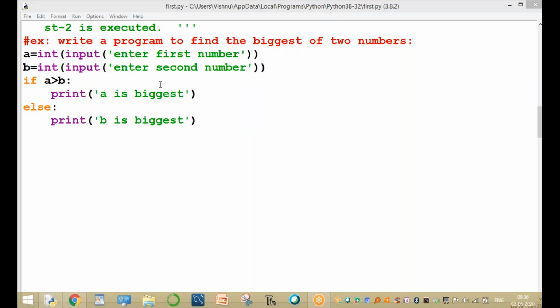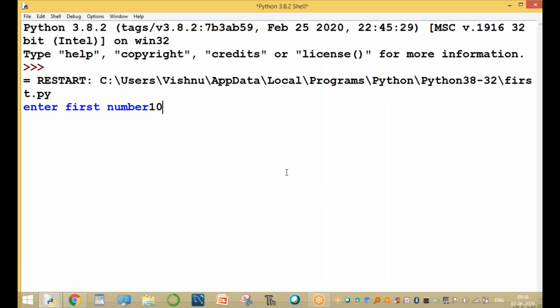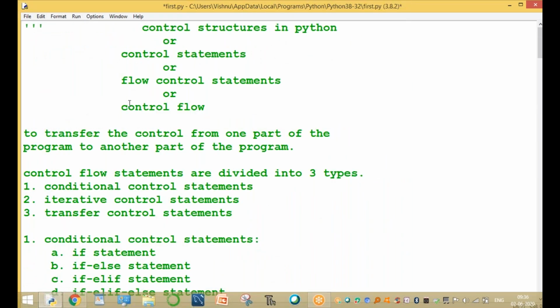First value is 10, second value is 312. Run the module. Here, the first value is 10, the second value is 312. Check the value: the second value is 312, so B is the biggest value. Clear? This is the program: write a program to find the biggest of two numbers. Any doubt up here? Biggest of three numbers is also possible, biggest of four numbers is also possible, using if else statements.